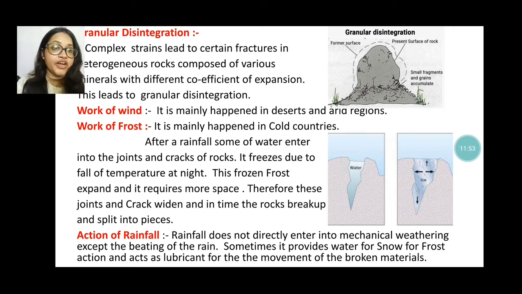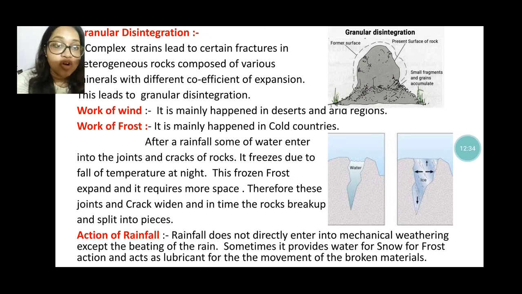Okay, next one is the work of wind, and this type of work of wind also happens in desert regions, or also in coastal regions, because in these places wind speed is maximum, since there is no obstacle. In the plain regions there are a lot of buildings, breezes, and plants. Because of that, wind has obstacles for blowing, but in the desert regions there is no obstacle, so wind speed is maximum. So basically this work of the wind we see in the desert regions.